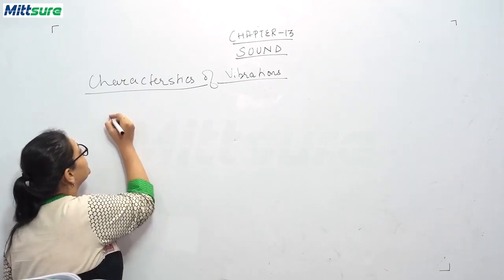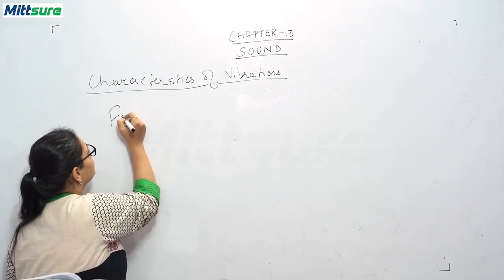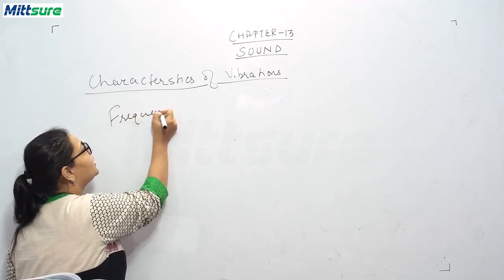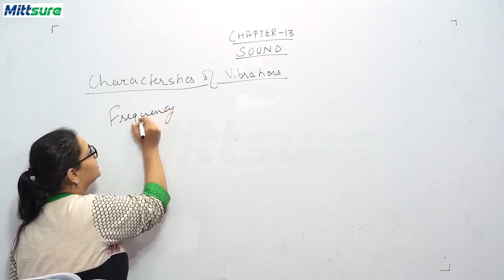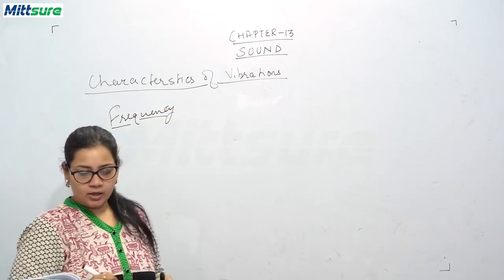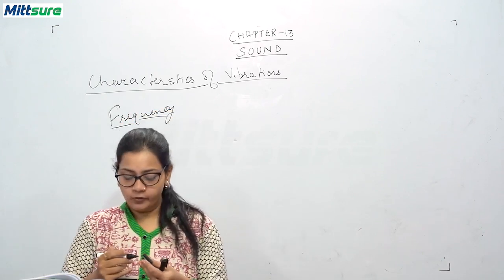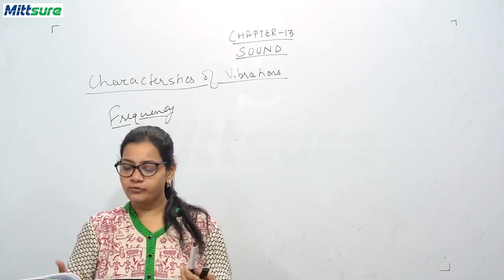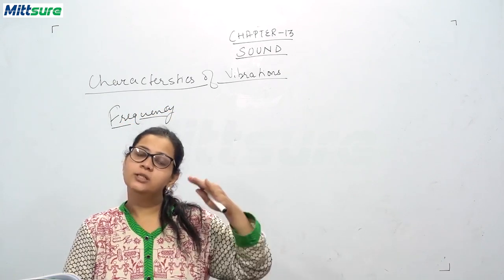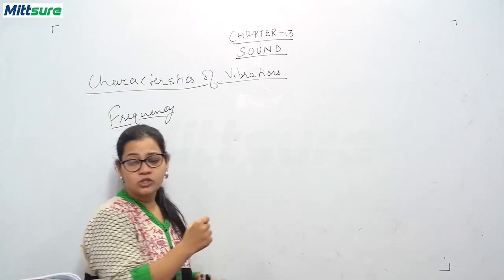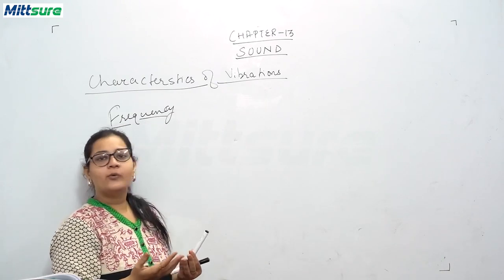What is frequency? When an object moves back and forth, or to and fro, around its mean position, it is said to vibrate.